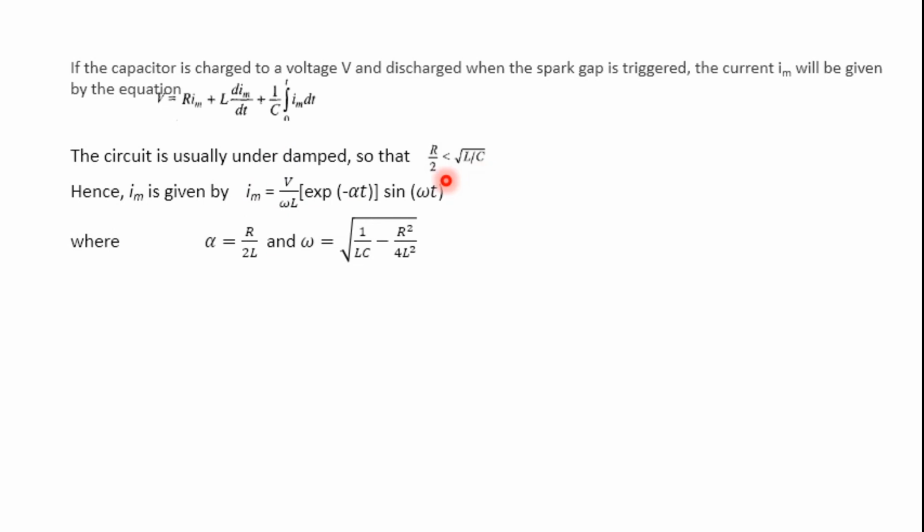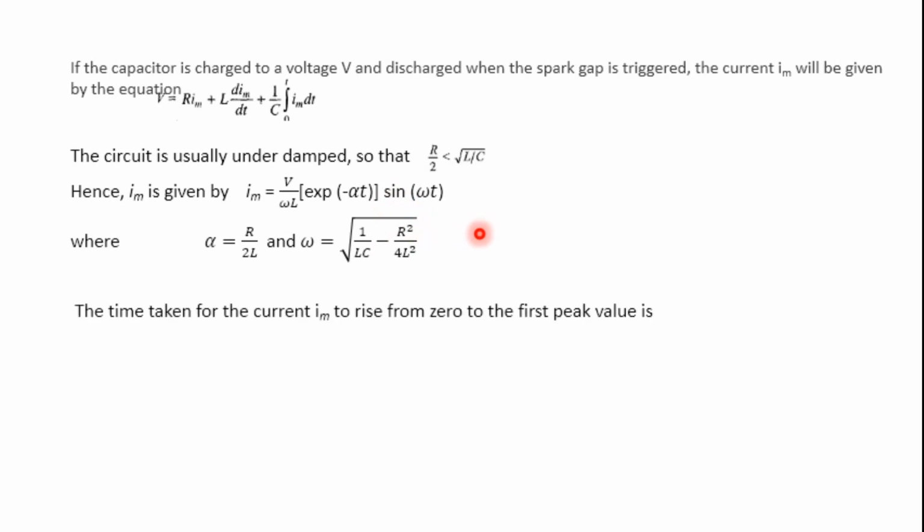Here we have to calculate alpha. Alpha is equal to R by 2L under the underdamping condition, and omega is equal to root of 1 by LC minus R by 2L to the power of 2, that is, R square by 4L square.